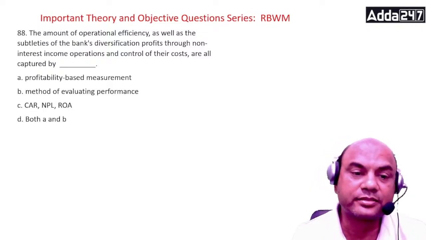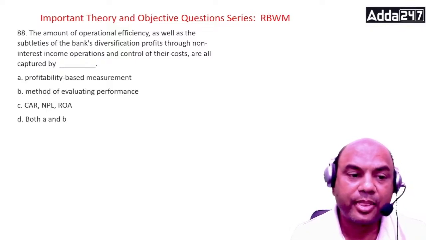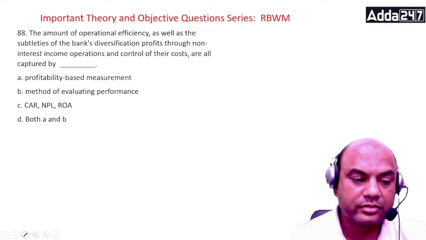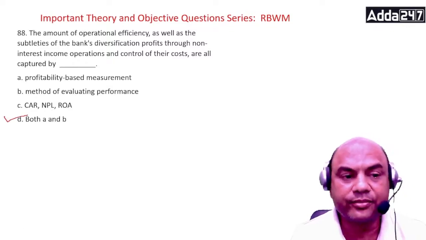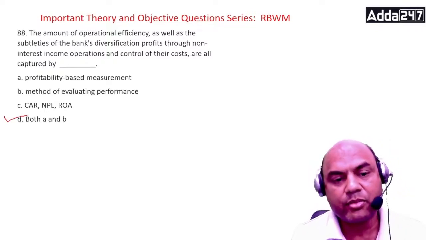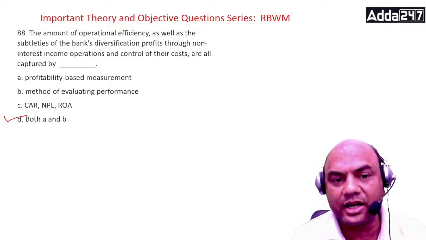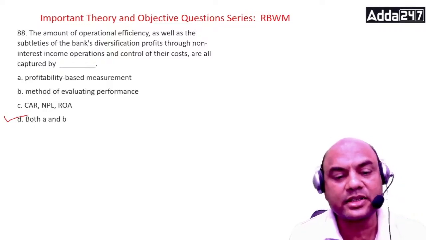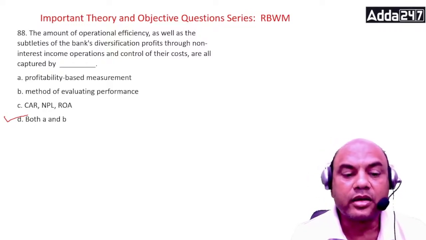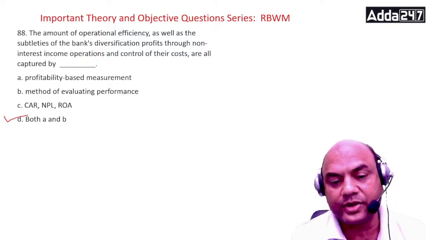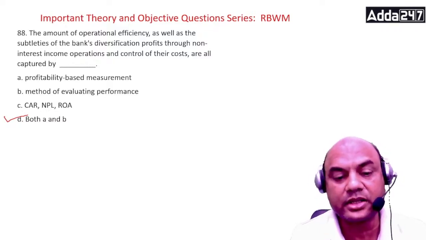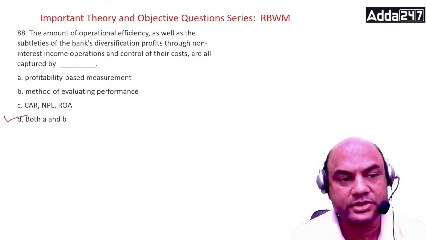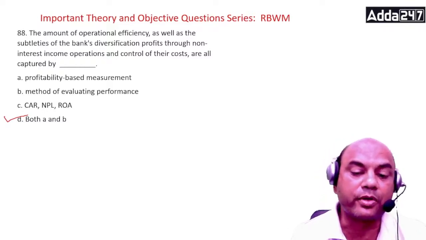So what is the answer? The answer is D. What is there in D? Both A and B. What is A and B? Profitability based method of evaluating. The amount of operational efficiency as well as the subtleties of the bank's diversification profits through non-interest income operations and control of their costs. So these are all captured by profitability based measurement.